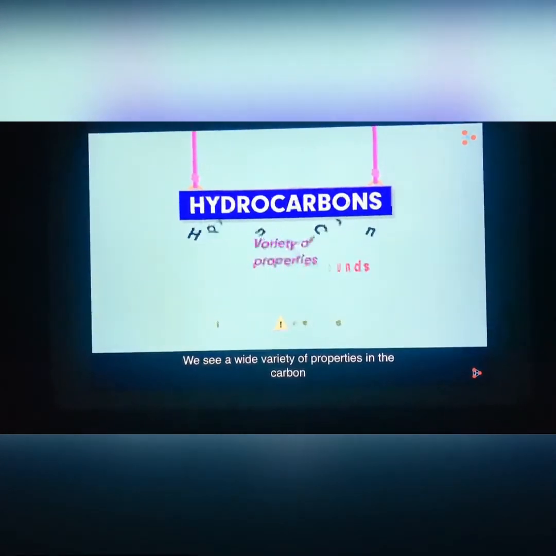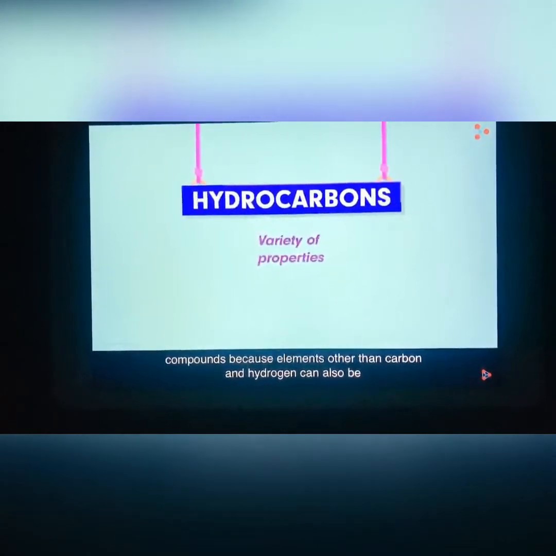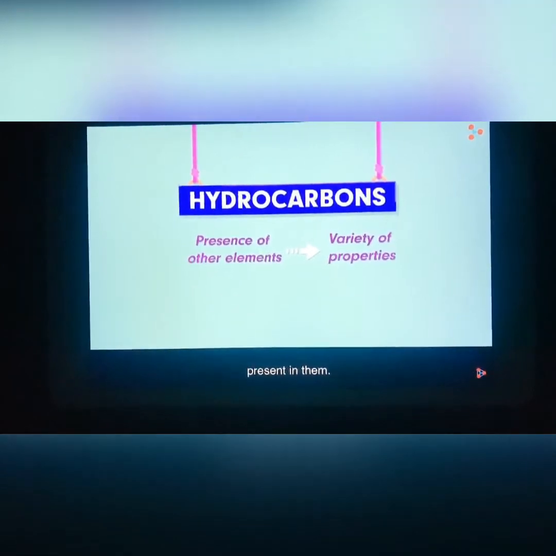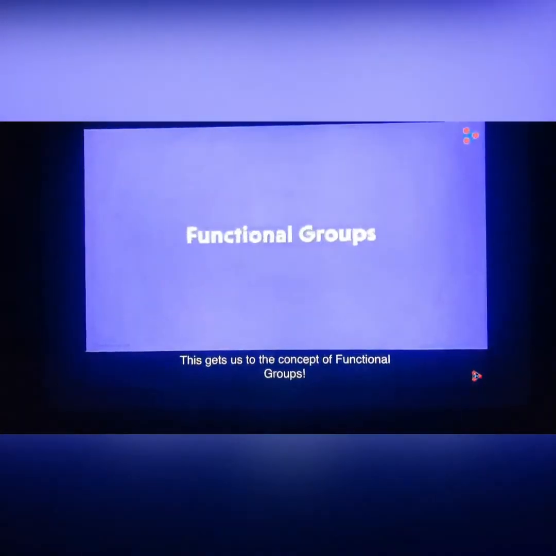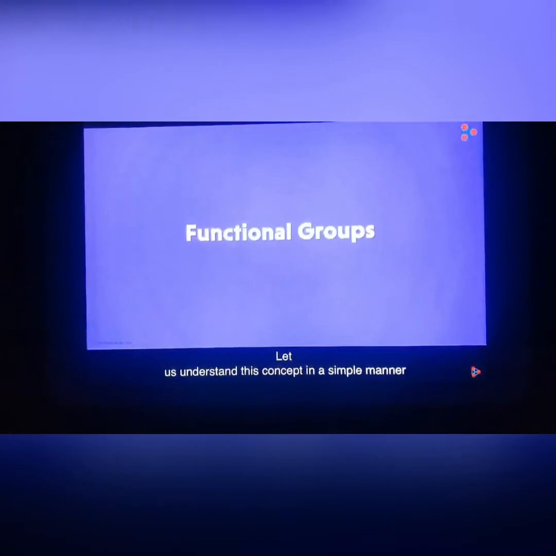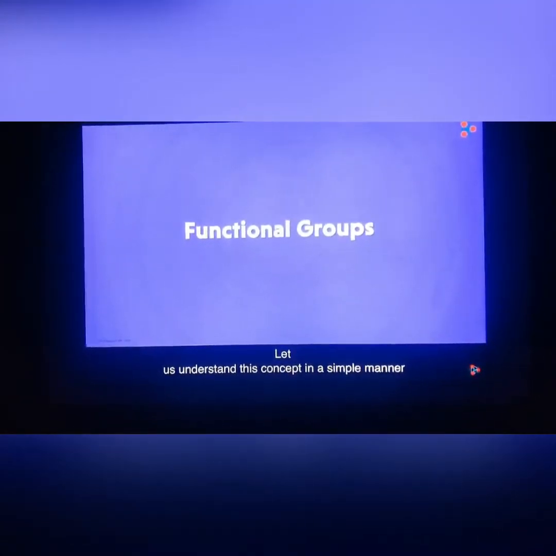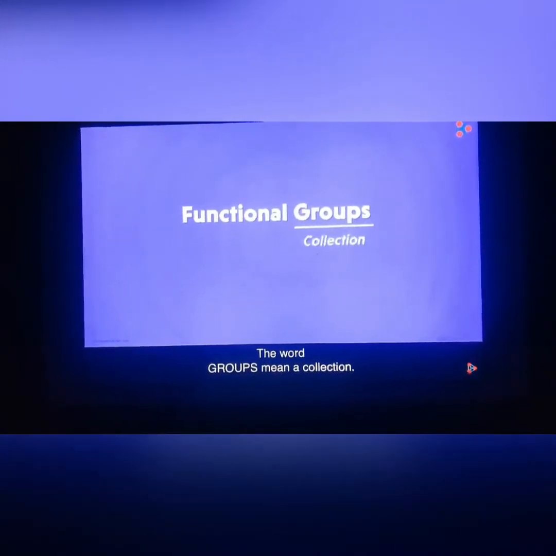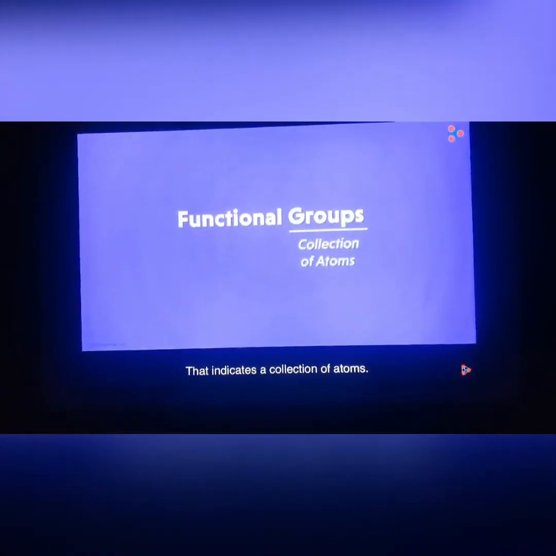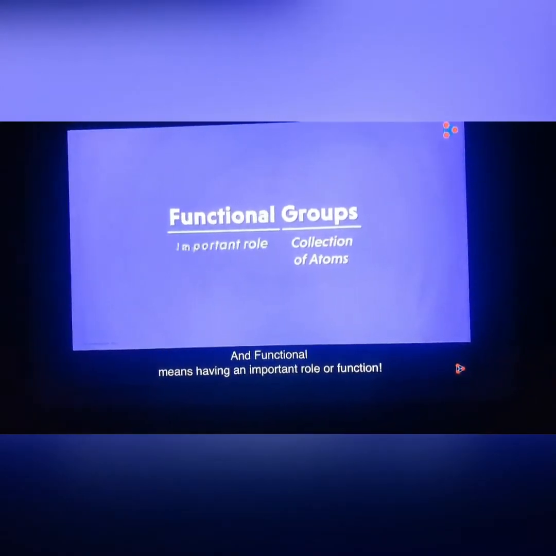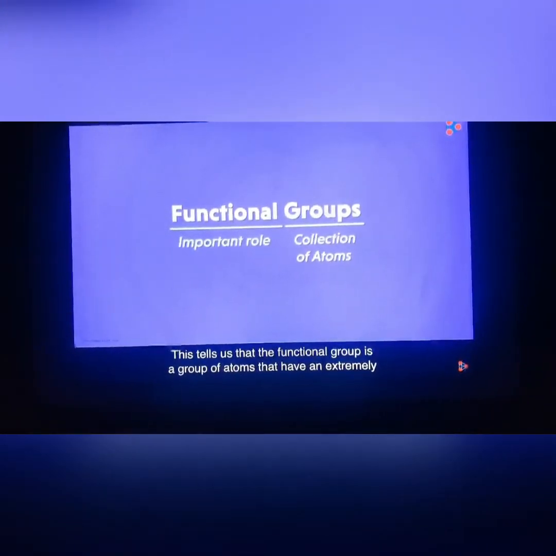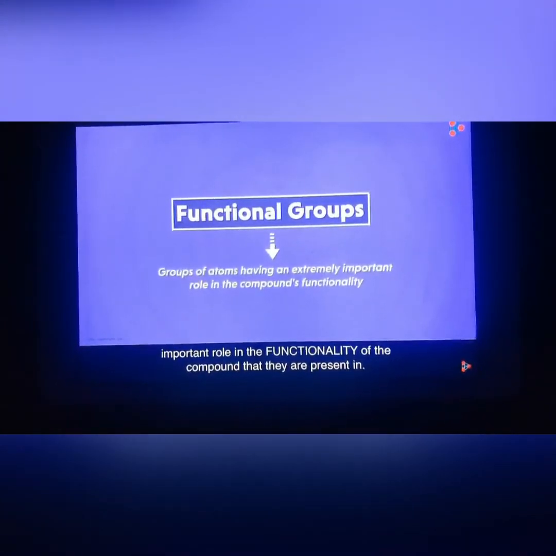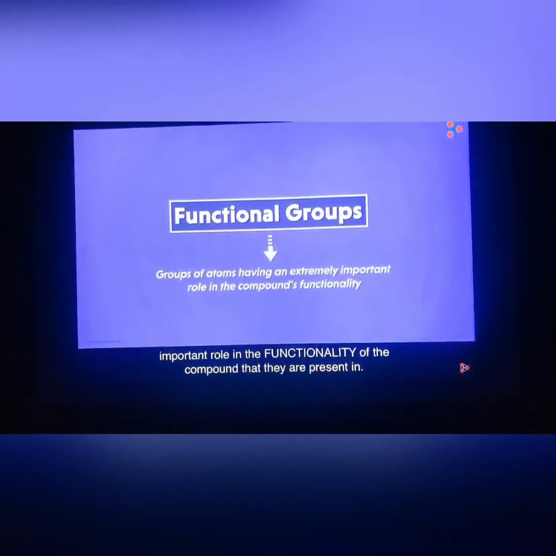We see a wide variety of properties in the carbon compounds because elements other than carbon and hydrogen can also be present in them. This gets us to the concept of functional groups. Now, what could this mean? Let us understand this concept in a simple manner by splitting the terms. The word groups means a collection. That indicates a collection of atoms. And functional means having an important role or function. This tells us that the functional group is a group of atoms that have an extremely important role in the functionality of the compound that they are present in.